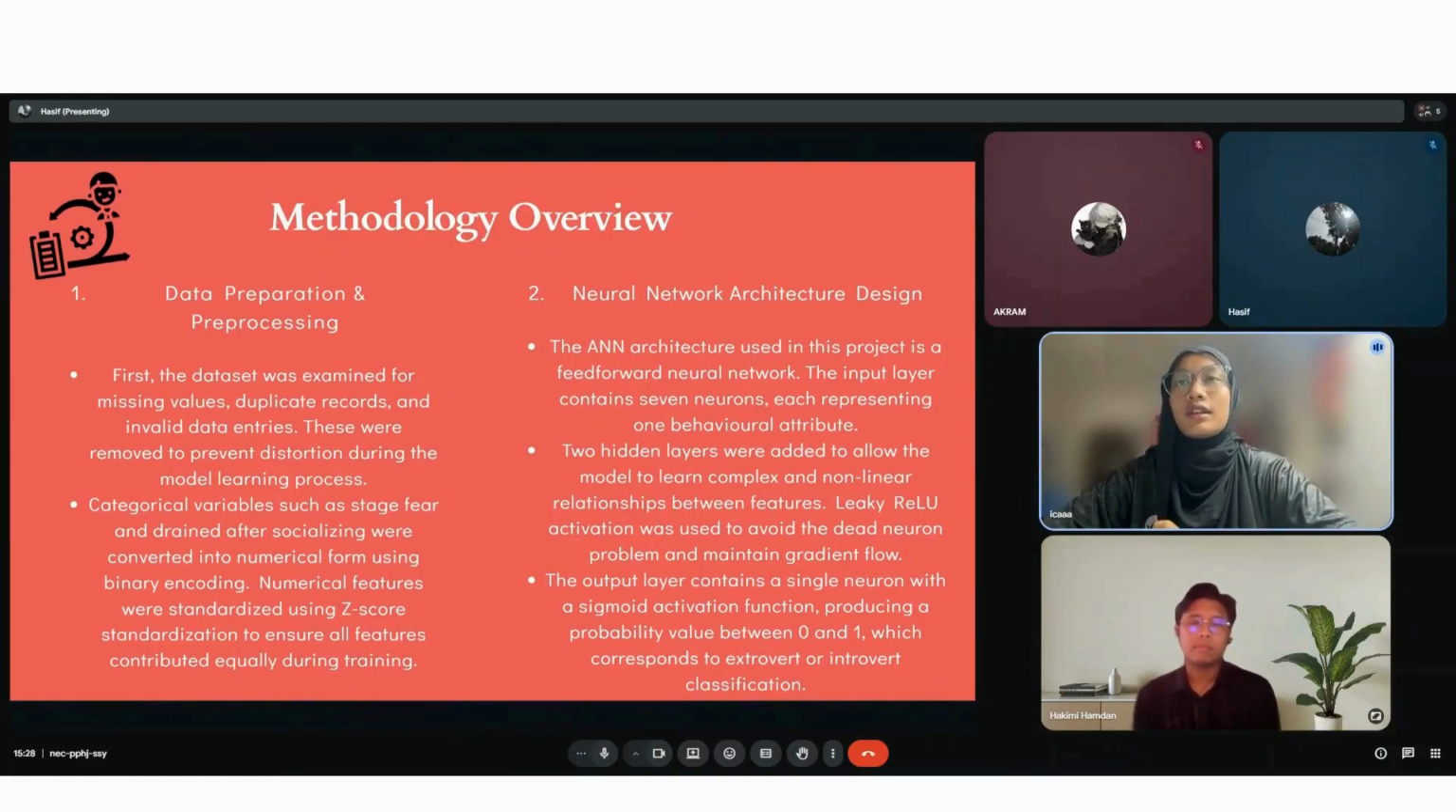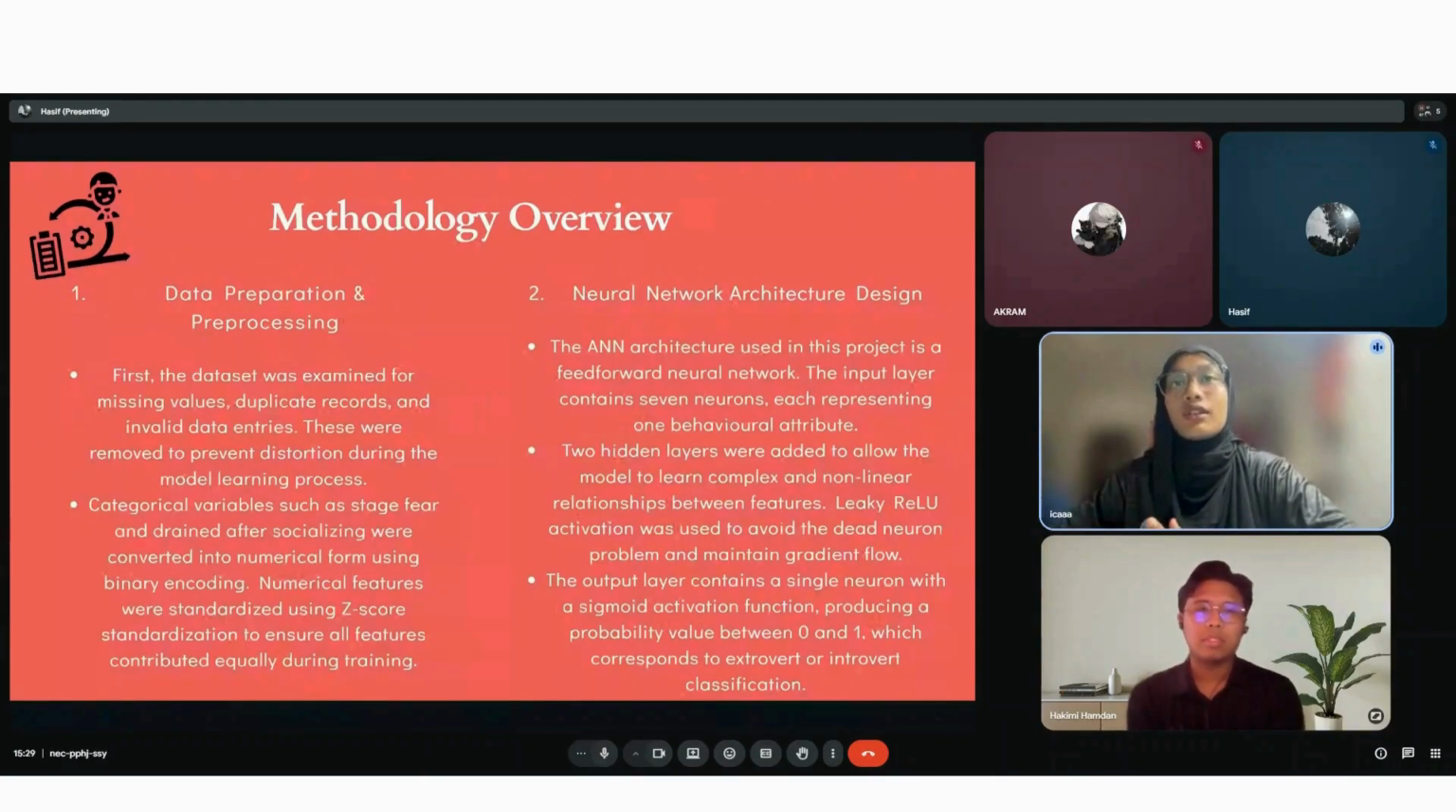First, the dataset was examined for missing values, duplicate records, and invalid data entries. Records containing incomplete or inaccurate information were removed to prevent distortion during the model learning process. Numerical outliers such as unrealistic values for time spent alone were also identified and either corrected or removed.